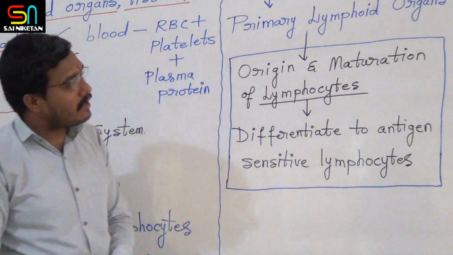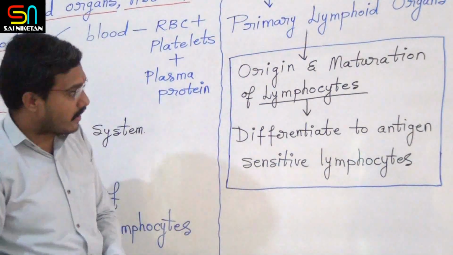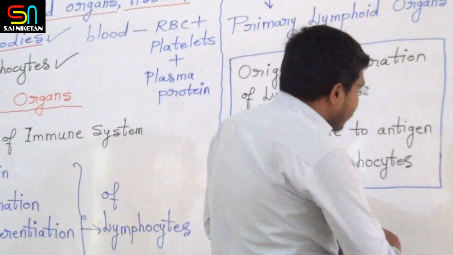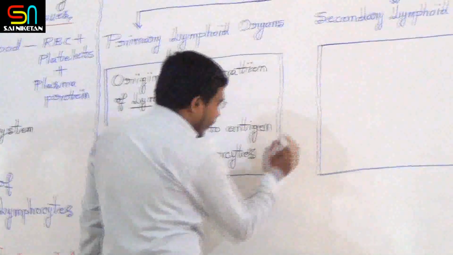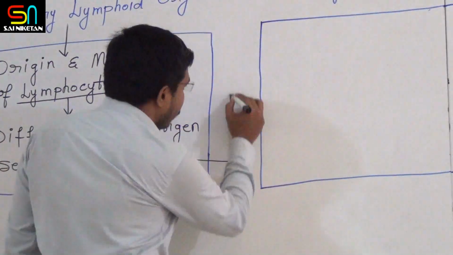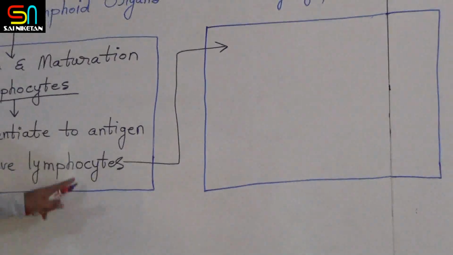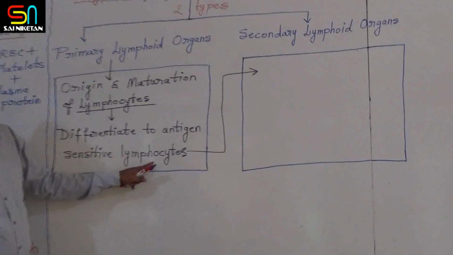Now let me tell you what is taking place in the secondary lymphoid organs. See, these lymphocytes now migrate to the secondary lymphoid organs.